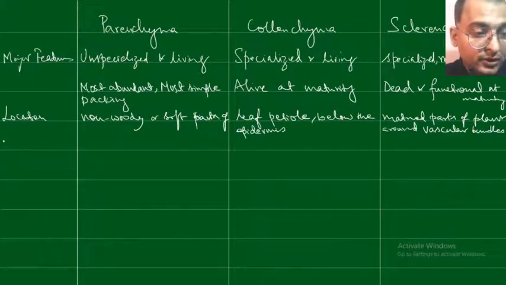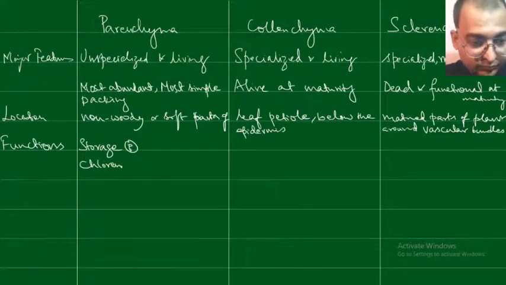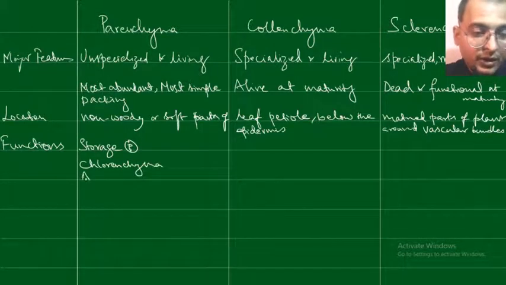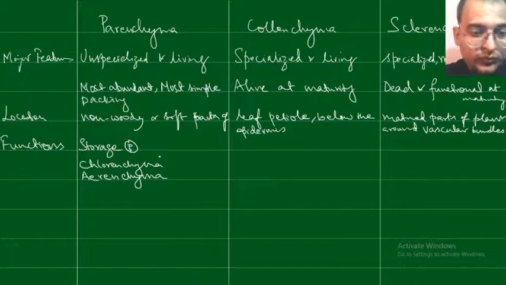So next, what are the functions of the parenchyma? There can be three types of parenchyma: storage parenchyma, chlorenchyma, or aerenchyma. Storage parenchyma, as the name suggests, is involved in the storage of food materials like starch.